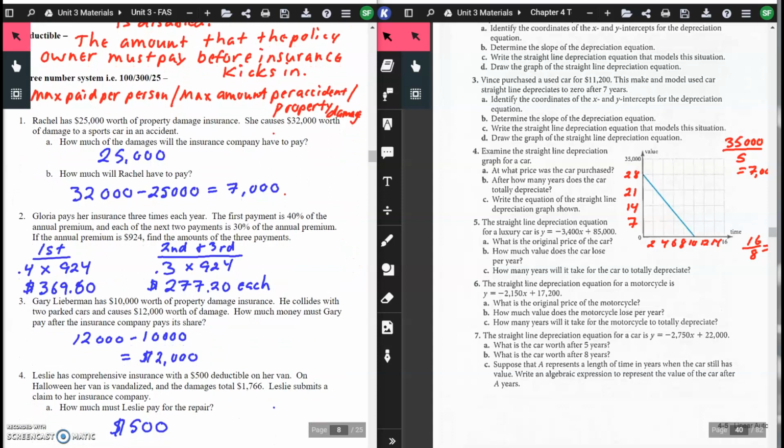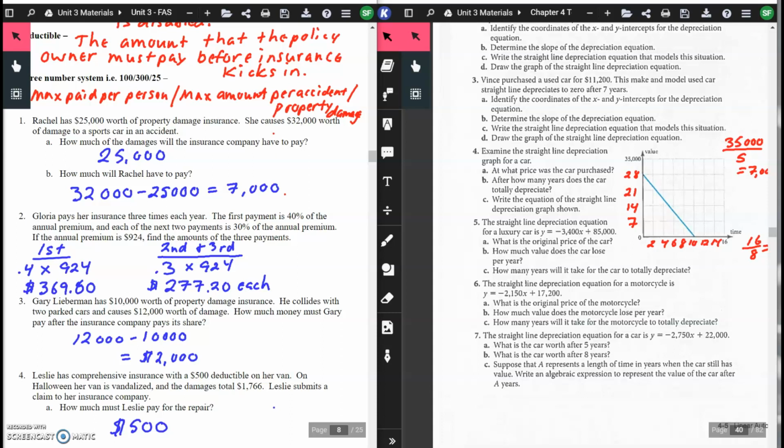Question 1, Rachel has $25,000 worth of property damage insurance. She causes $32,000 worth of damage to a sports car in an accident. How much of the damage will the insurance company have to pay? $25,000 would be your answer. Okay, how much would Rachel have to pay? $32,000, the total cost, minus what the insurance company pays, $25,000, gives you $7,000 that Rachel would have to pay.